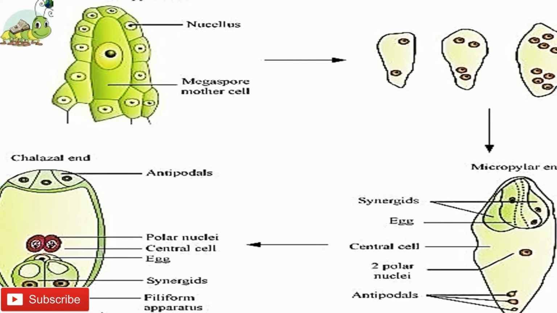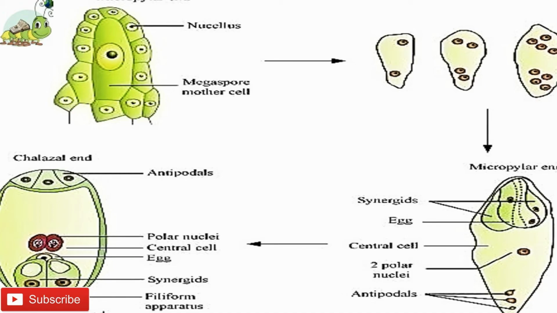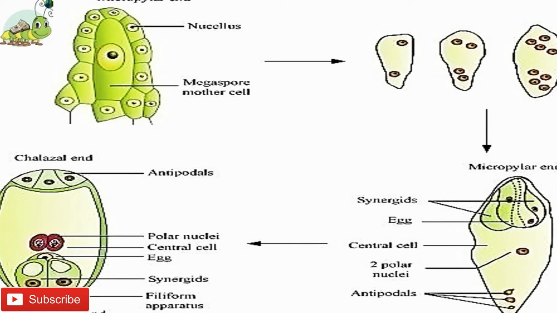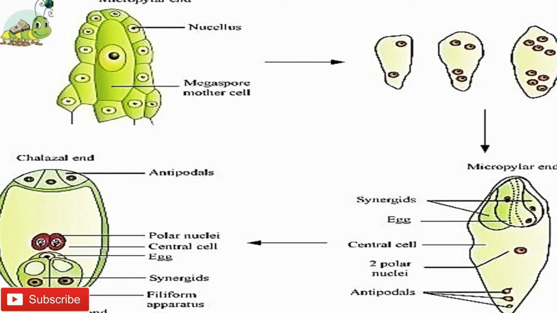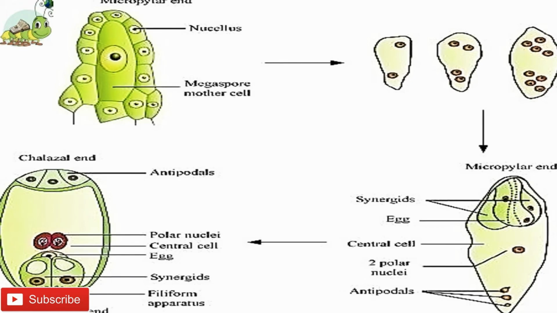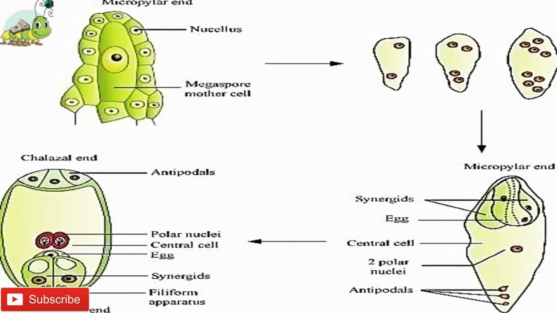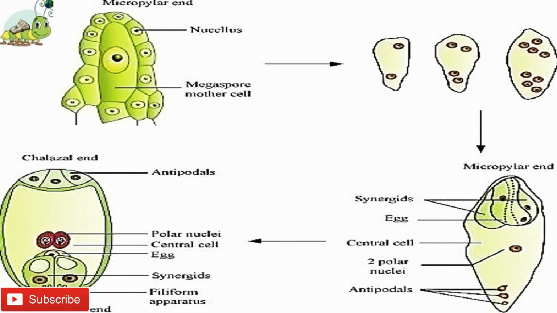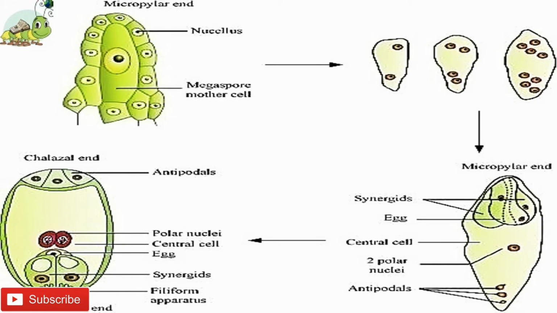Megasporogenesis and development of the female gametophyte, the embryo sac, occur in the nucellus towards the micropylar end. A hypodermal distinct archesporial cell is formed. This divides by periclinal division to form an outer primary parietal cell and an inner primary sporogenous cell. The primary parietal cell divides further to form the parietal tissue of the nucellus. The primary sporogenous cell forms the megaspore mother cell.